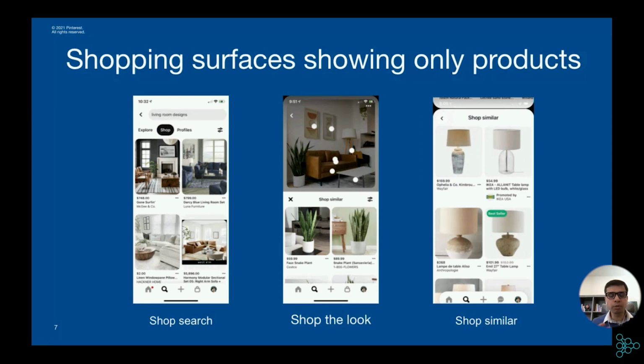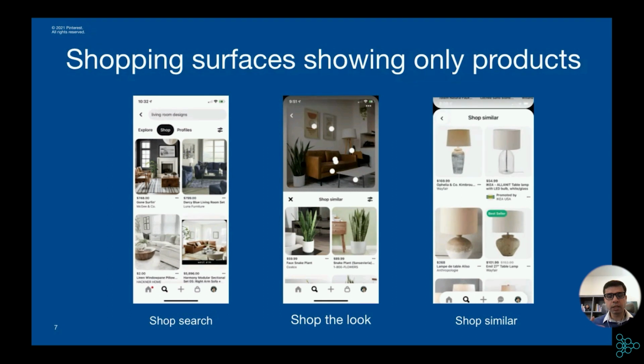Another unique way to shop on Pinterest is shop the look. Here we use advanced computer vision technology to make most images on Pinterest shoppable. So on many images on Pinterest, user can tap on an individual object in the image and see products that look similar to that object. And then we have shop similar recommendation, which shows similar products on a product detail page.